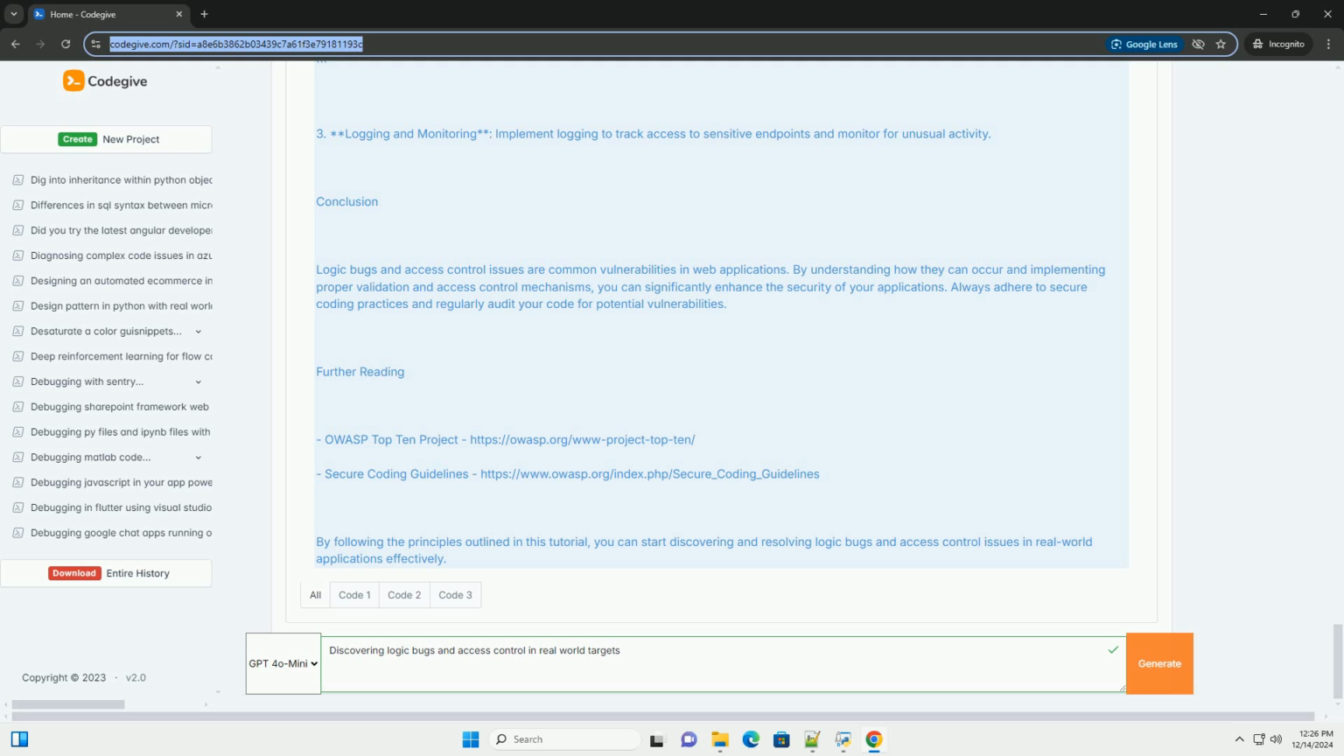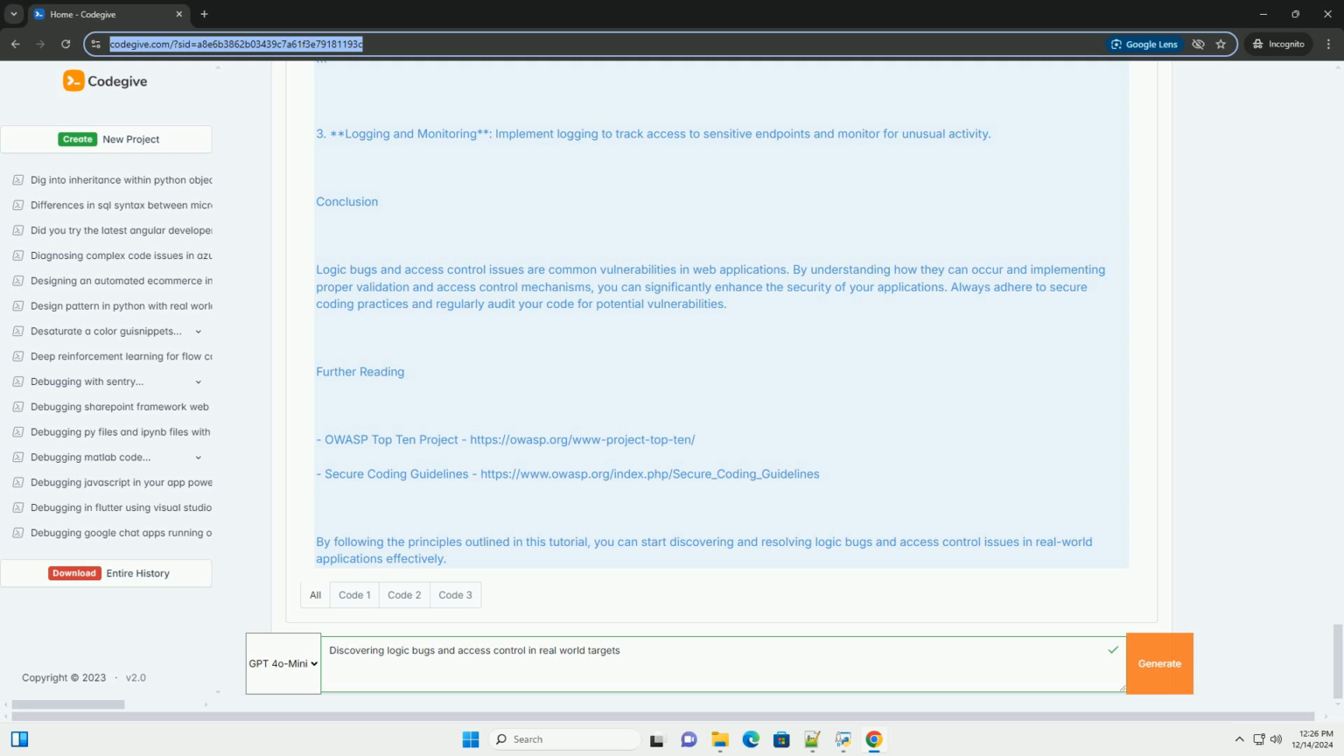Conclusion. Logic bugs and access control issues are common vulnerabilities in web applications. By understanding how they can occur and implementing proper validation and access control mechanisms, you can significantly enhance the security of your applications. Always adhere to secure coding practices and regularly audit your code for potential vulnerabilities.